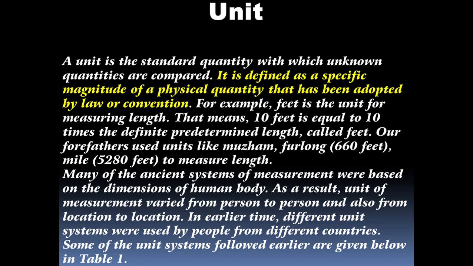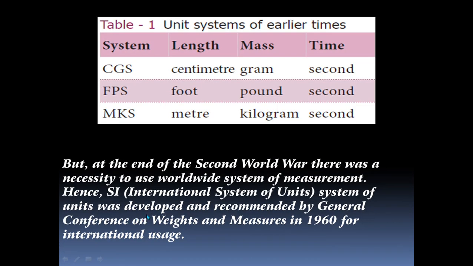These are all the terms. This is a local unit system, but we should not follow these local units internationally. That is why we should follow the common unit, which is nothing but the SI unit. SI means international system of units.